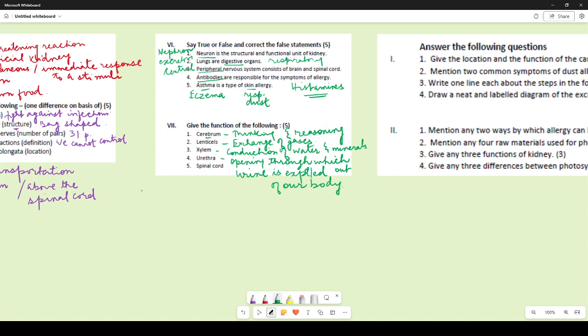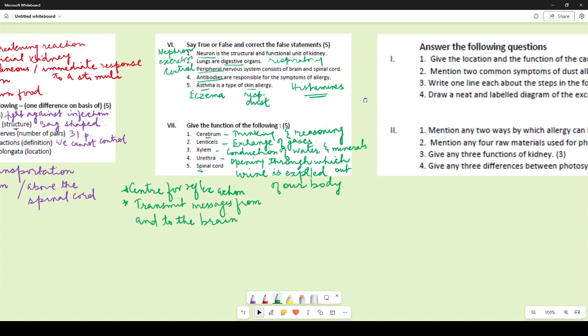So spinal cord, it is the center for reflex action. That is also correct. It is the center for reflex action, or you can also write it helps to transmit messages from and to the brain. So it is a connect between the rest of the body and the brain, and all the messages that pass on to the brain or that are coming from the brain, they are taken care of by the spinal cord. So that was the function of spinal cord.